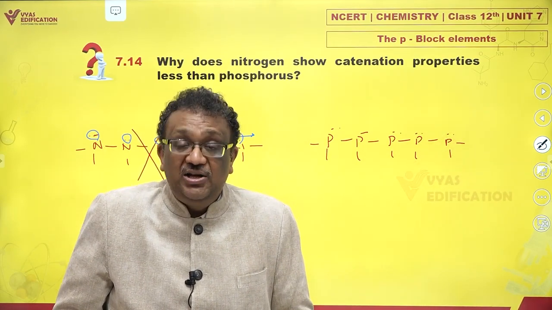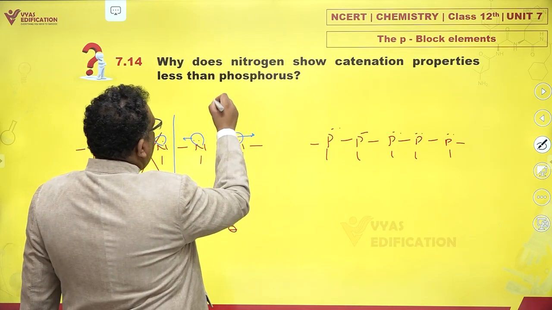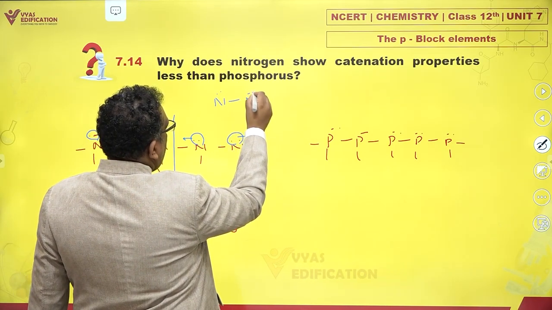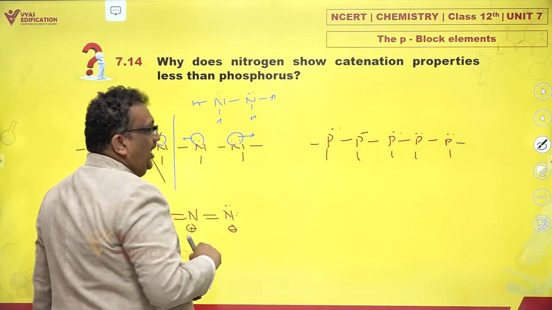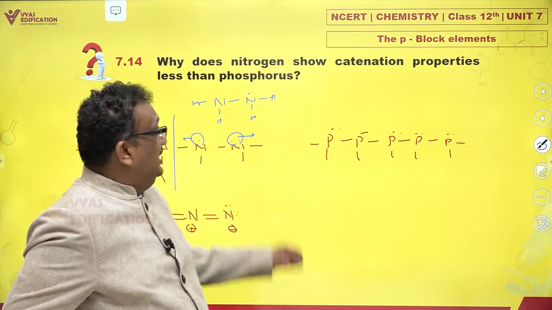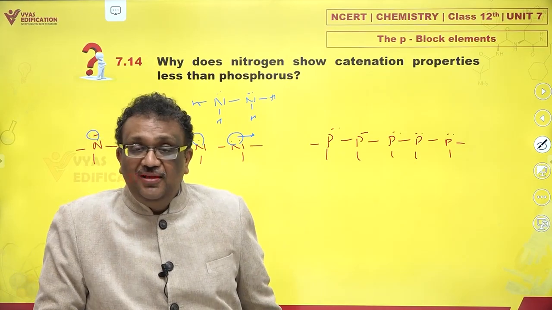And that is why hydrazine. What is hydrazine? It contains an N-N single bond and H-H like this. Hydrazine is very unstable and very reactive because the N-N bond is very, very weak.